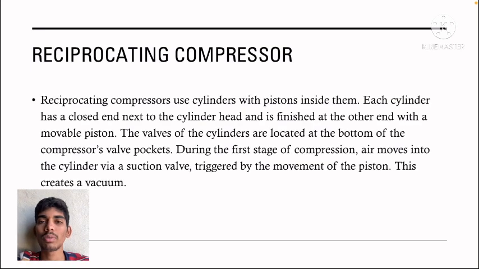Reciprocating compressors use cylinders with pistons inside them. Each cylinder has a closed end next to the cylinder head and is fixed at the other end with a movable piston. The valves of the cylinders are located at the bottom of the compression valve pocket. During the first stage of compression, air moves into the cylinder via a suction valve triggered by the momentum of the piston.